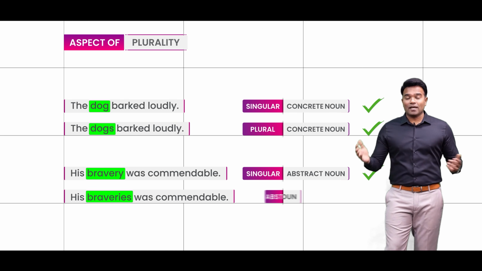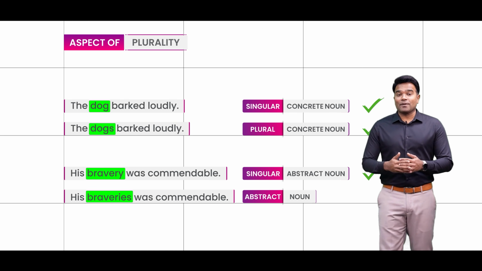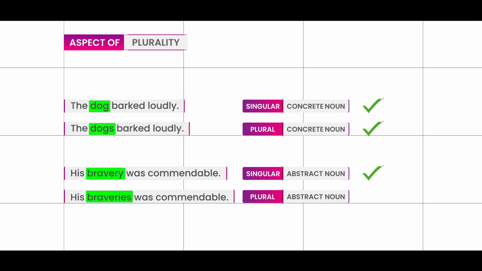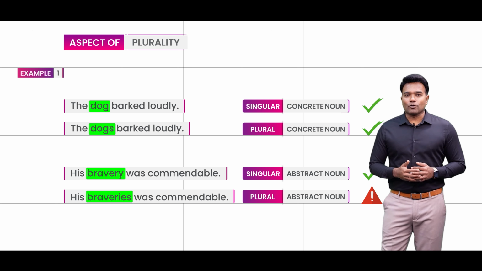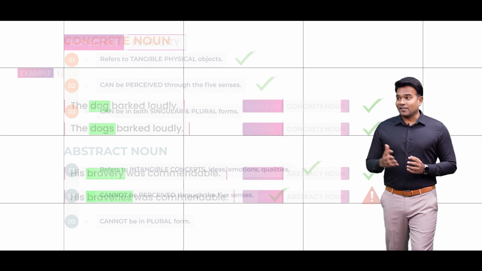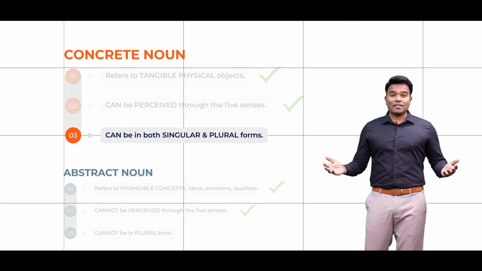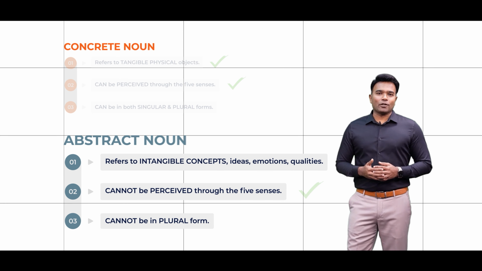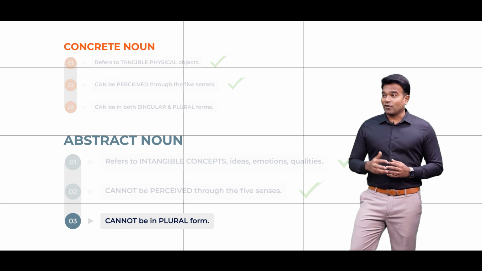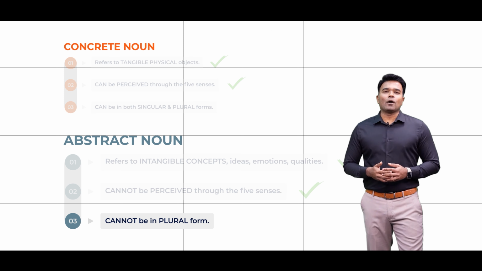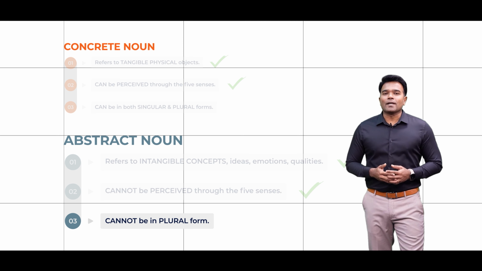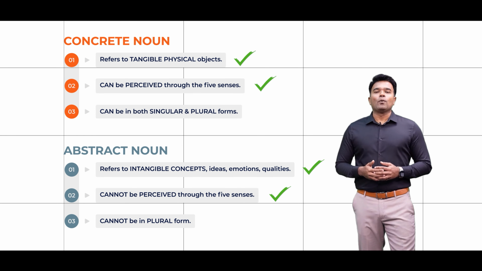What I mean to say is that bravery happens to be an abstract noun, and you cannot have the abstract noun in the plural form like this. This is an invalid word, and hence the sentence itself is invalid. So all said and done, I am sure that through this example you have definitely understood that concrete nouns can be in both the singular as well as the plural form, whereas the abstract noun can only be in the singular form and the plural form does not exist.